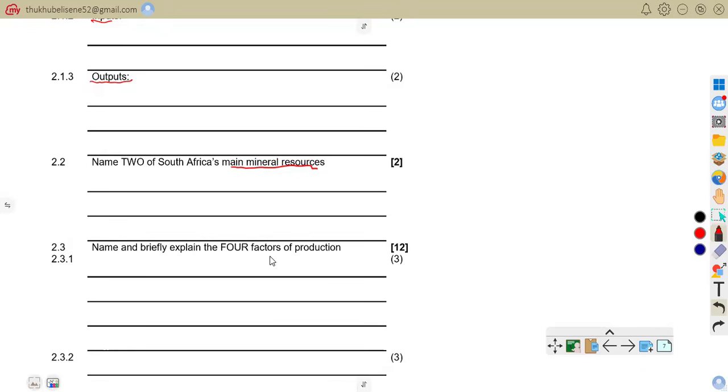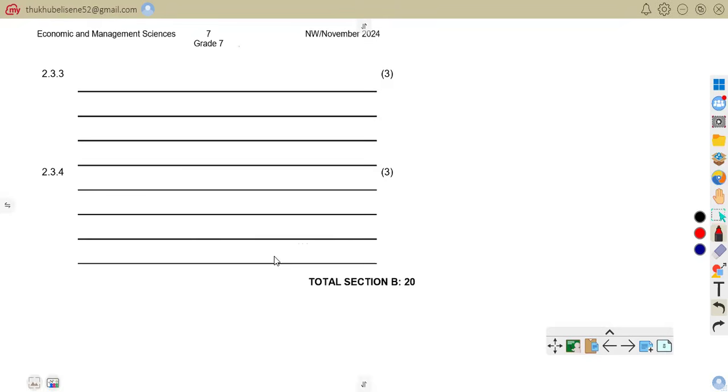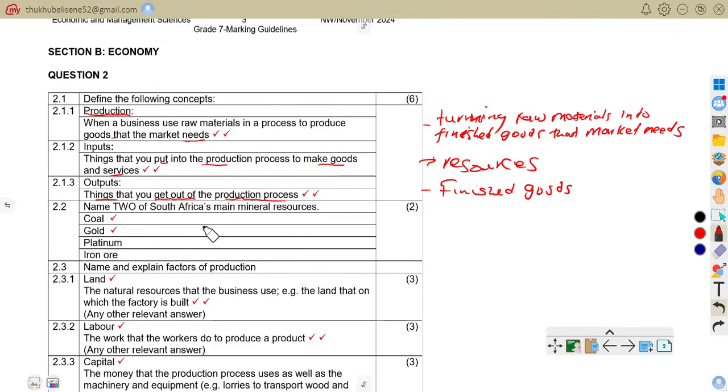The main mineral resources in South Africa are coal, gold, platinum. Example, platinum and gold mines in Gauteng and platinum mines in Rustenburg. So that is the mineral resources that we have.